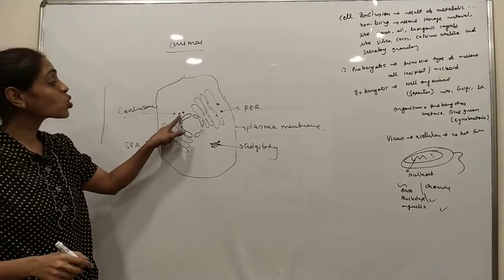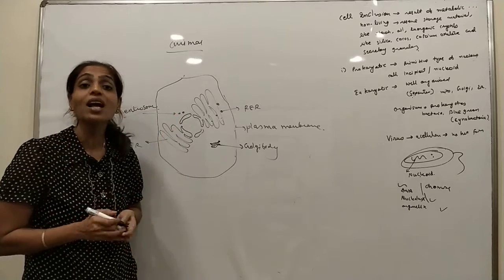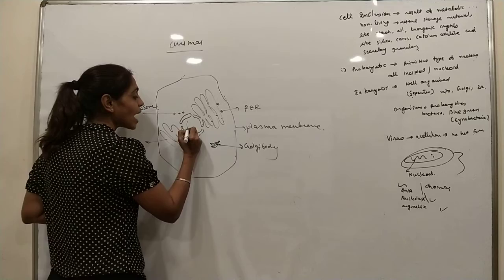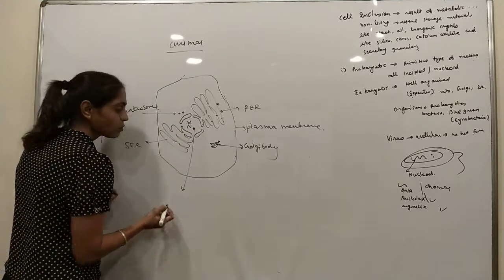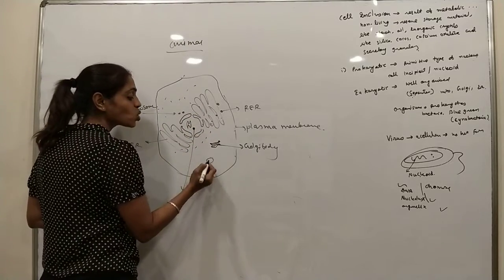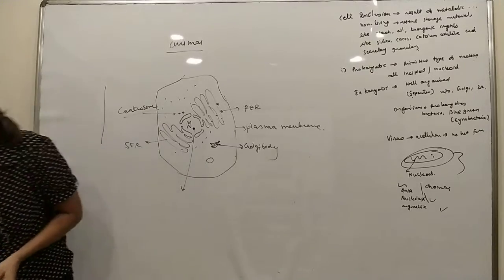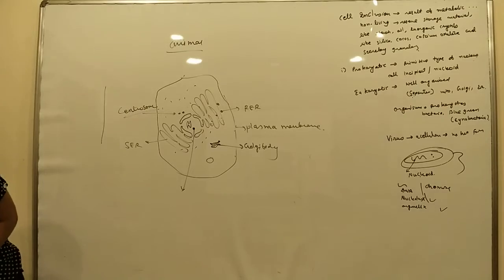And the centrosome is always shown near the nucleus, and it is responsible for cell division. Nucleus and chromosomes, nucleolus, cytoplasm, lysosome. Okay, these are the animal cells and plant cells. Okay, here is the end of this chapter.